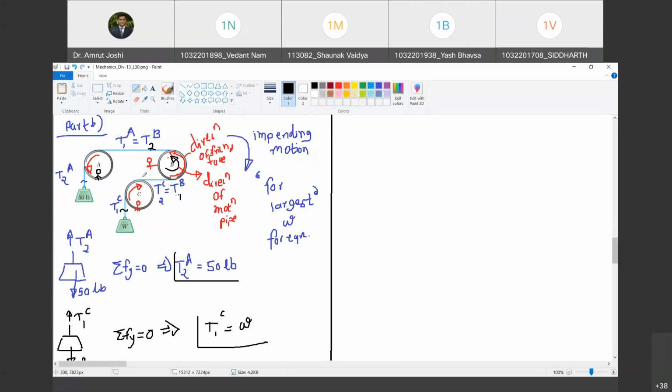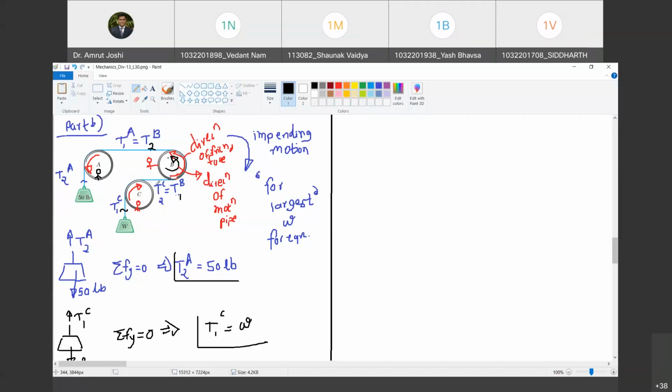So therefore, the frictional force offered by the pipe on the belt is counterclockwise. Happy? Yes, sir. Once you assign that, on the arrow side there is going to be the slack side. Are you with me? Yes, sir. And on the tail side there is going to be the tight side. Happy? Yes, sir. That's what I have written.